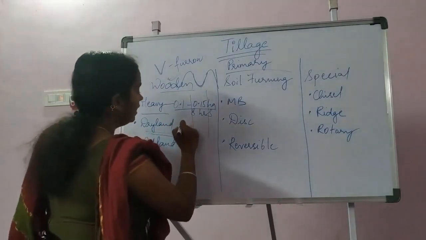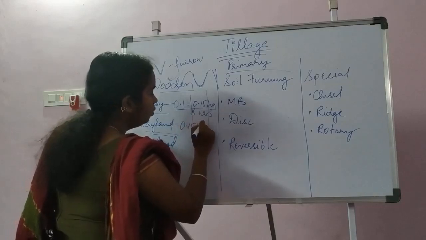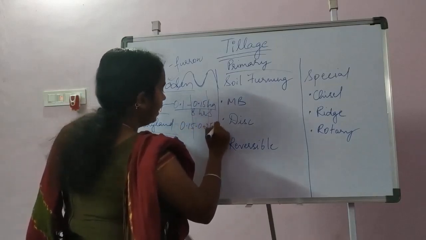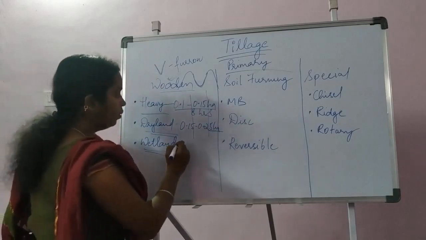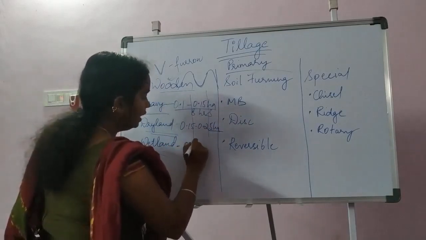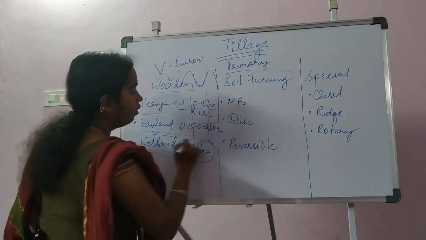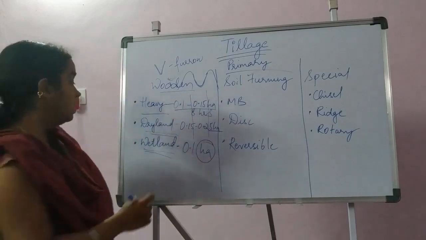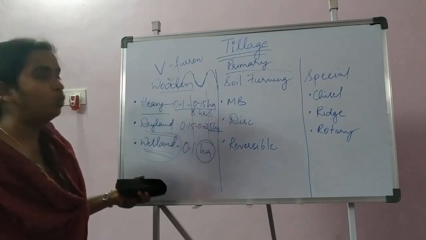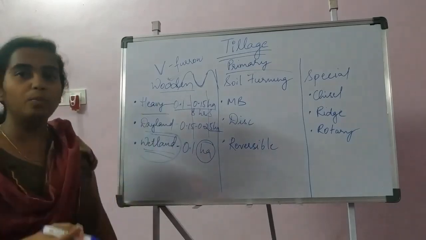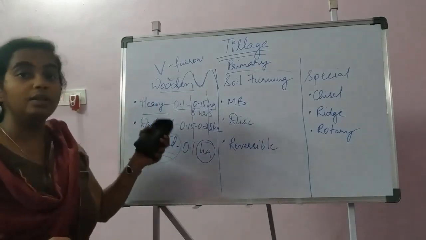Dryland plow covers an area of 0.15 to 0.25 hectares in 8 hours, and wetland plow covers only 0.1 hectare of area in 8 hours. So the wetland plow is the smallest plow among the wooden plows. So these are some important points you have to remember for the wooden plow.